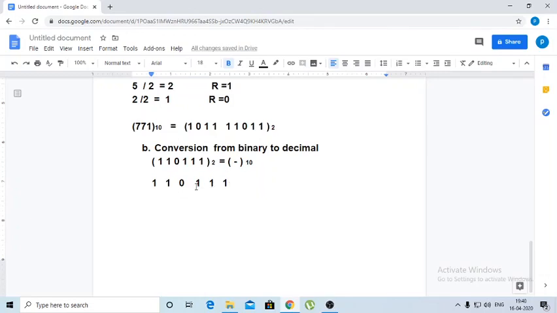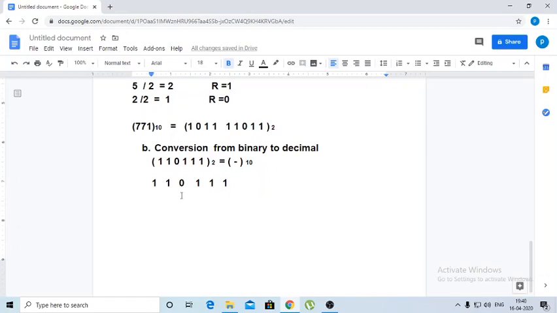Again this third one 2 to the power of 2. This 0 is multiplied with 2 to the power of 3. This 1 is multiplied with 2 to the power of 4. 2 to the power of 5.